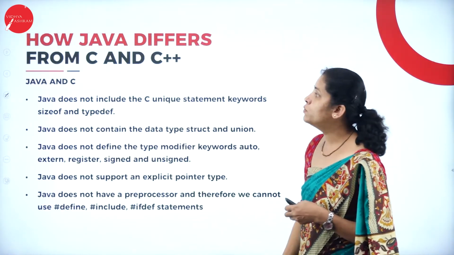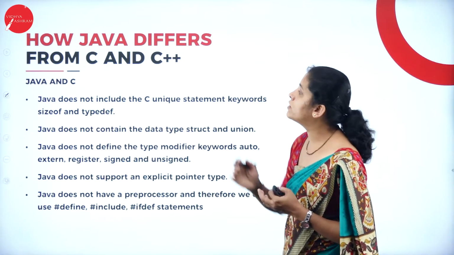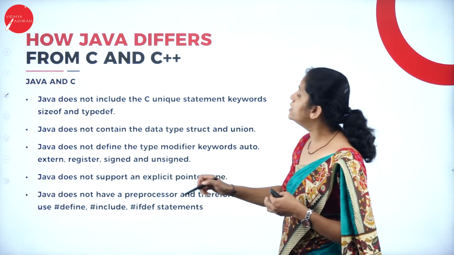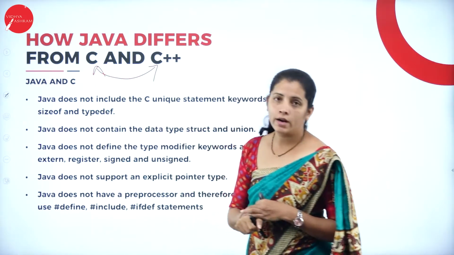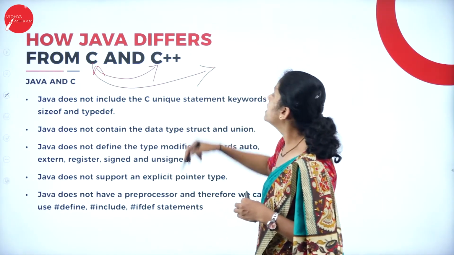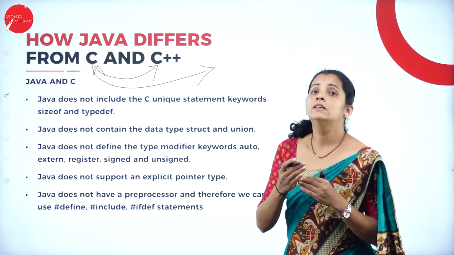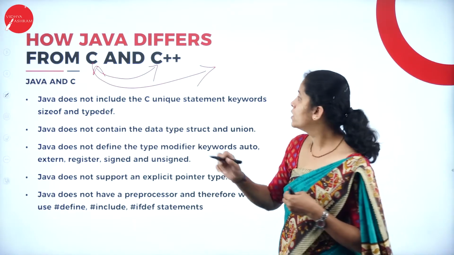Moving further, I'm going to cover how Java differs from C and C++. These two are also examples of programming languages. Here, C is an example of a structured programming language, and it is a high level programming language.